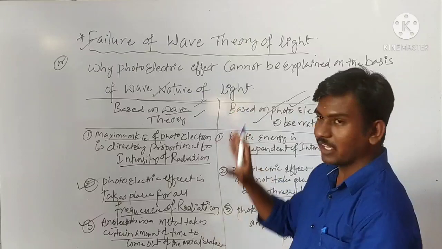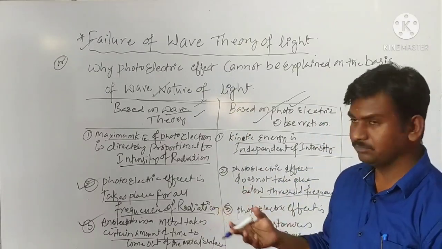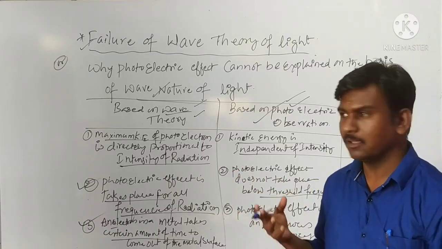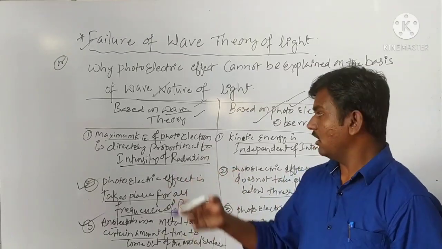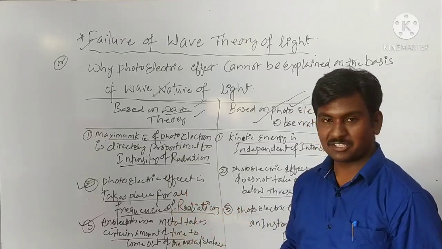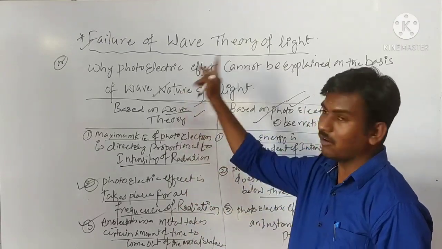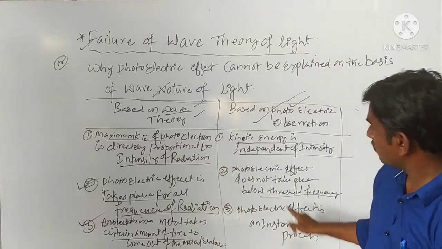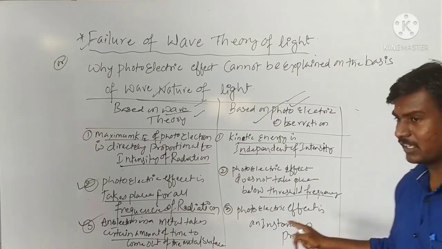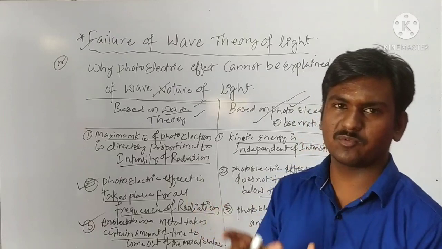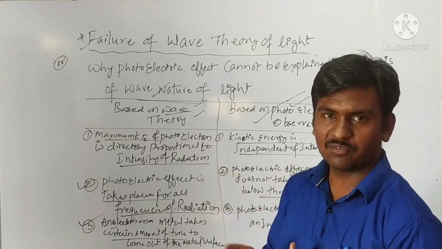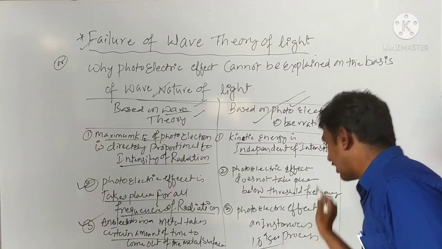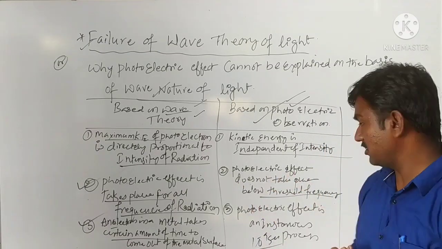So according to wave theory, okay, so different scientists ने बताया so wave theory है, Huygens' wave theory, Maxwell's electromagnetic wave theory. So these are the main reasons by which the wave of light will be formed. Okay, so according to the photoelectric effect, it is instantaneous within a fraction of a second, within a time lag of 10 power minus 9 second. 10 power minus 9 second. So electrons will be ejected out.